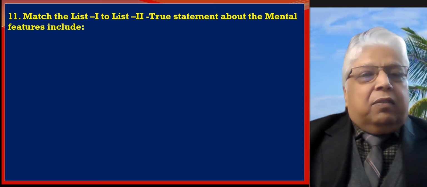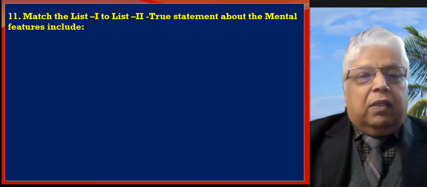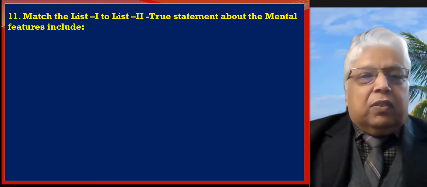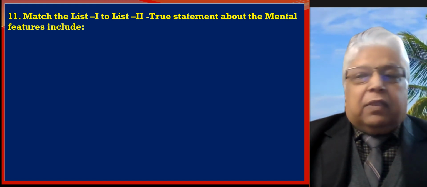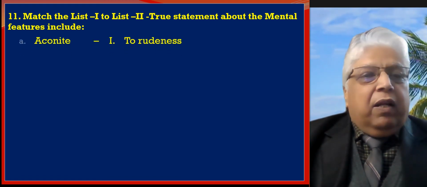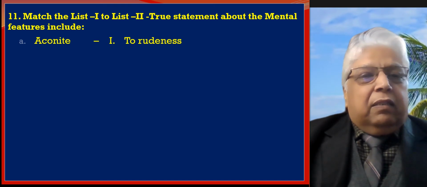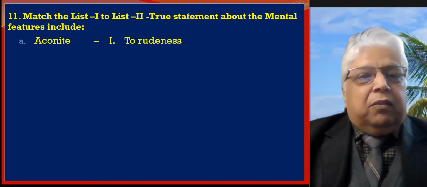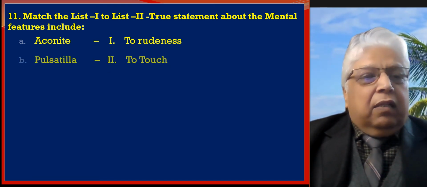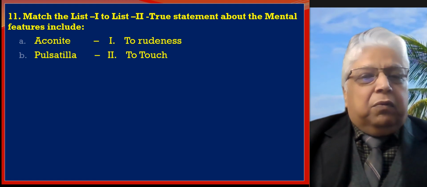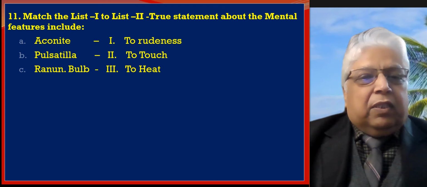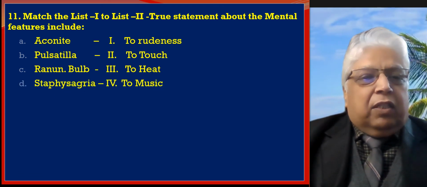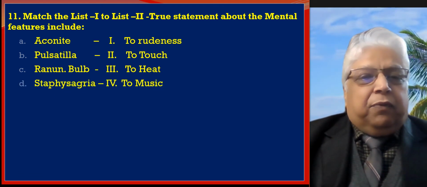Match list one to list two and identify the true statement about the mental features included there. Aconite is given variable 1, rudeness; Pulsatilla variable 2, to touch; Ranunculus bulbosus variable 3, to heat; and Staphysagria variable 4, to music.